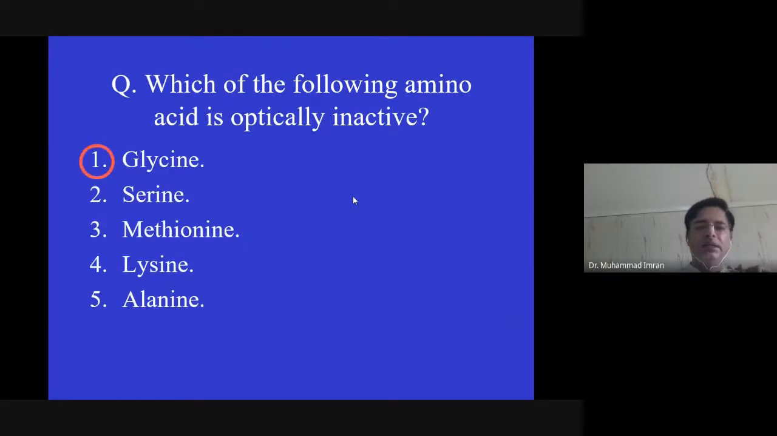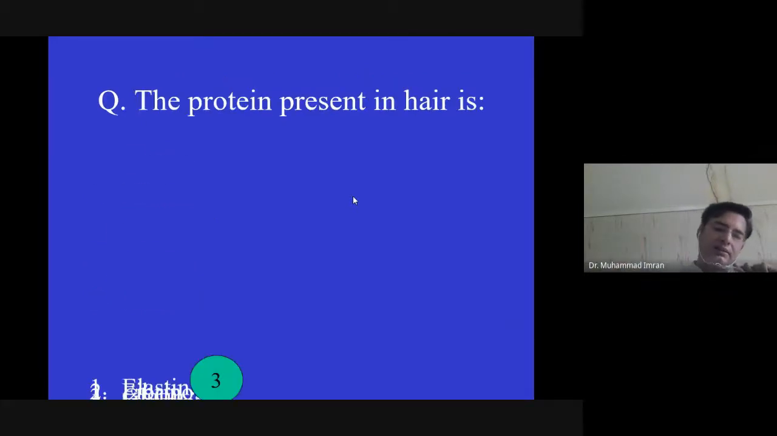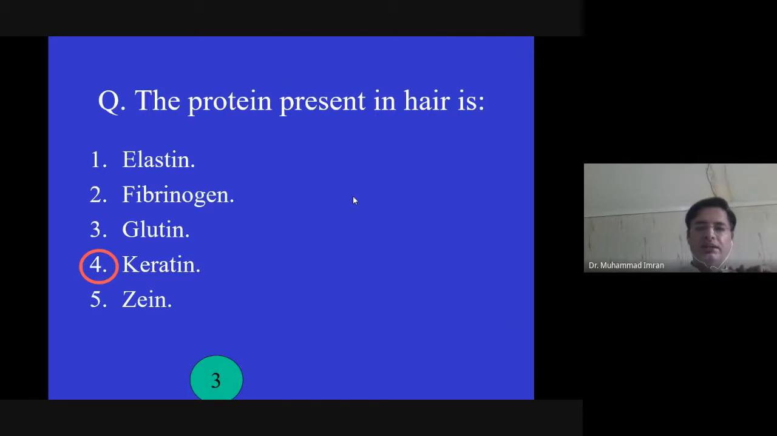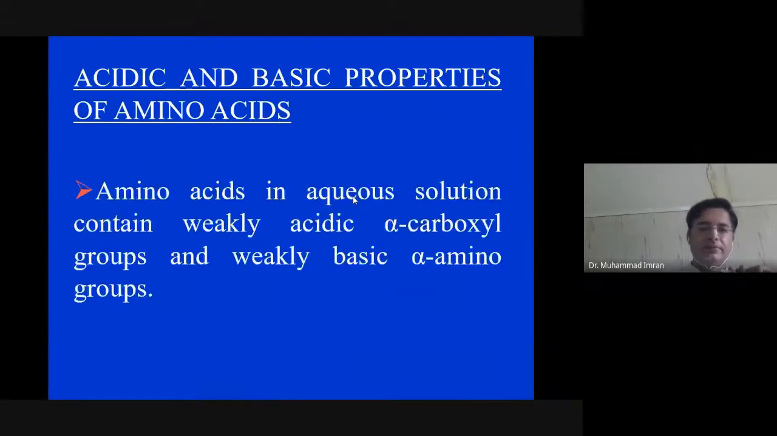Which of the following amino acids is optically inactive? Glycine, because it contains two hydrogen groups, one in the side chain and one being the same group. It means there is no chiral carbon, so it is not optically active. The protein present in hair is keratin.